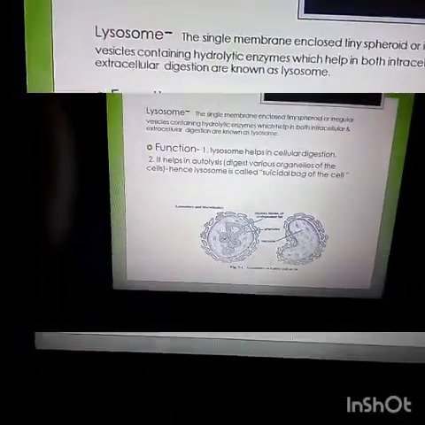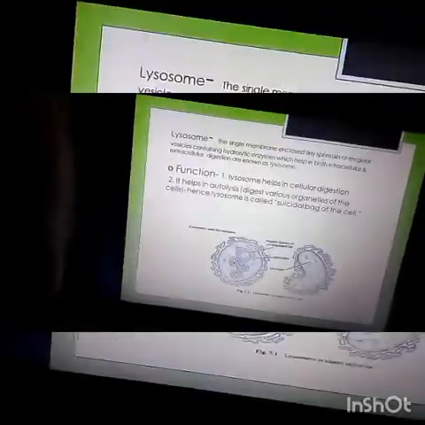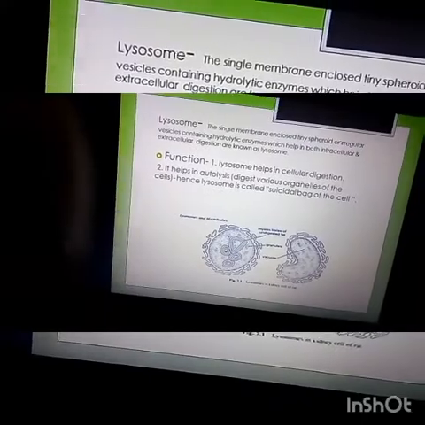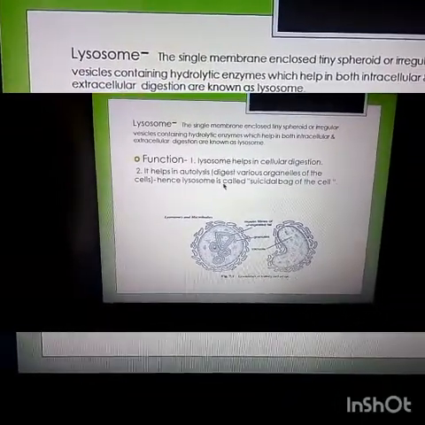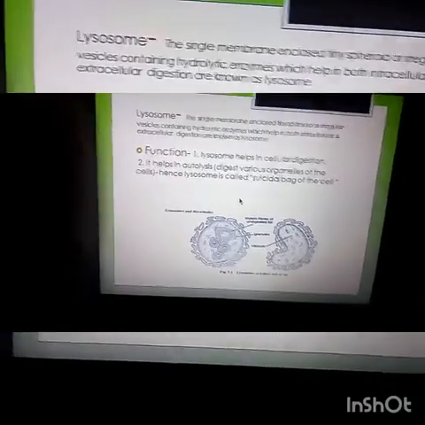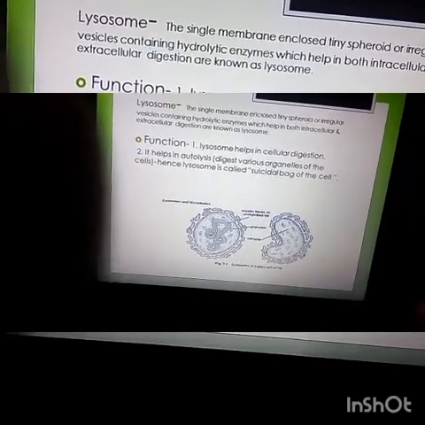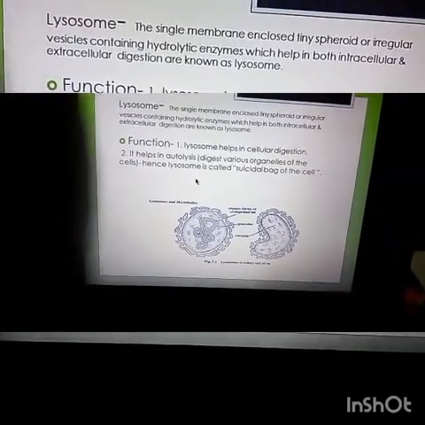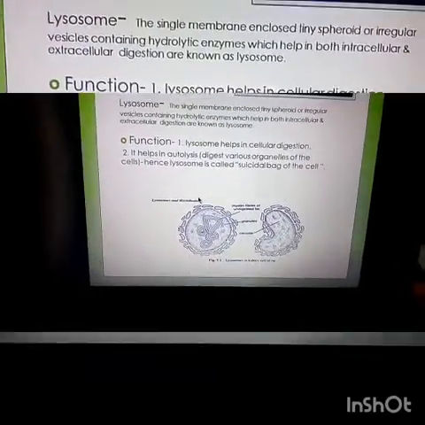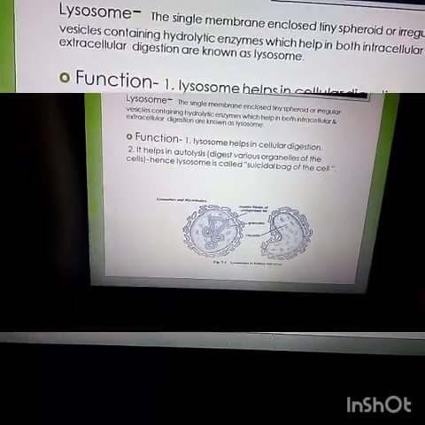The stored food as protein, carbohydrate and fat is digested by lysosomal enzymes. And also when the lysosome digests its own cellular organelles, this is known as intracellular digestion. So another function of lysosome is that it helps in intracellular, means inside the cell, digestion.